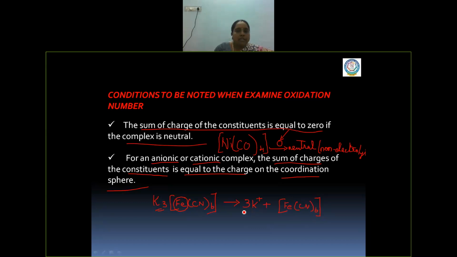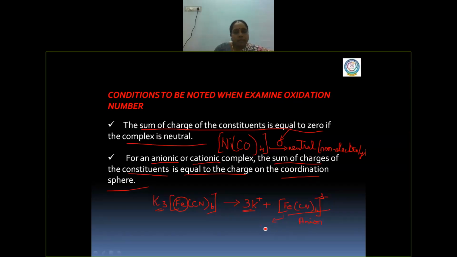How many cations are here? 3. So the actual charge of this complex will be minus 3. Since the cations are positive, the complex is an anion, and the negative charge will be carried by the coordination sphere.